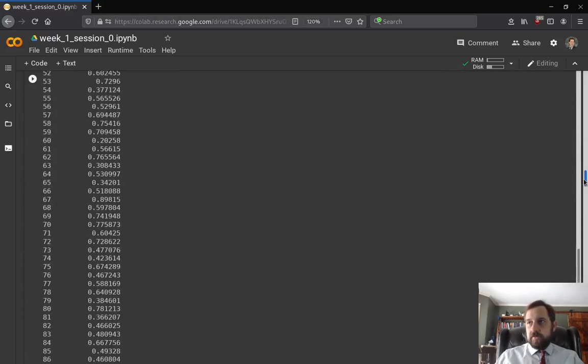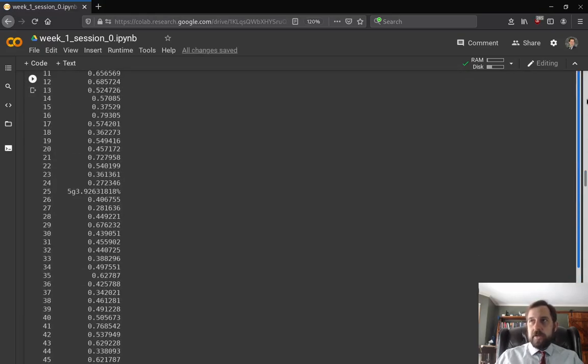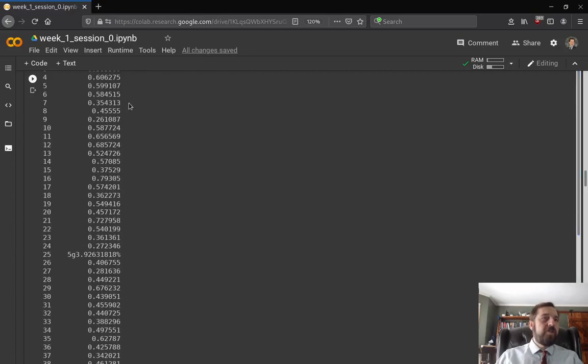And right here, we can visually inspect. I'm going to bring it up to the top. And right there, it jumps out, right? There was a G, 5G3, so it read as a string. But all of these have to be of the same type. Once it realized this is a string, it made everything a string. It's one thing to keep in mind in a Pandas data frame: the columns are all of the same type, and a string is a more general type than a number. So when it couldn't make everything a number, it just said, okay, I'll make everything a string. And so that's what we have here.